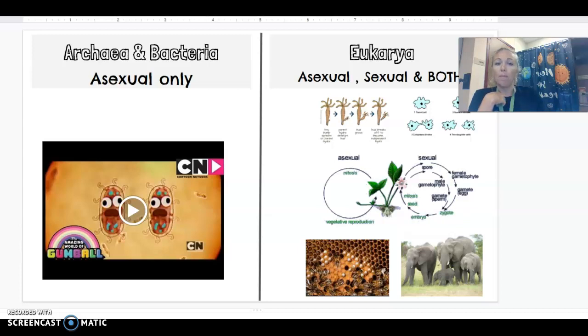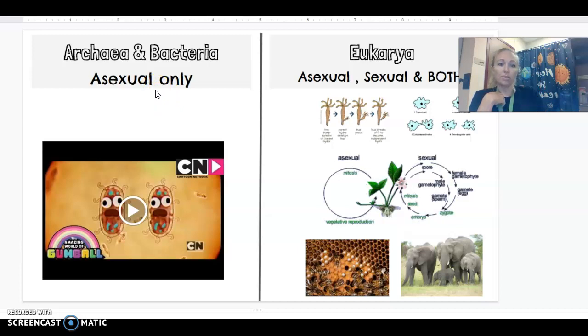They can make lots of copies of themselves really, really fast, and that's how they survive. So when we're looking at our different domains and how they reproduce, archaea and bacteria are asexual reproducers only. You'll find some exceptions to that rule when you get into biology, but for us, they're only asexual reproducers. Again, they're all unicellular.